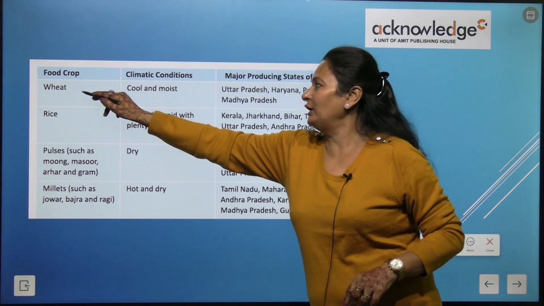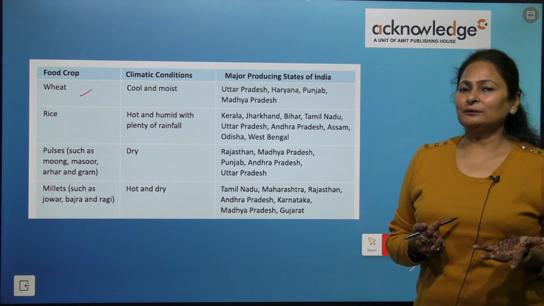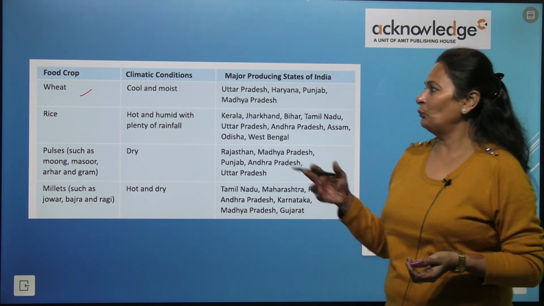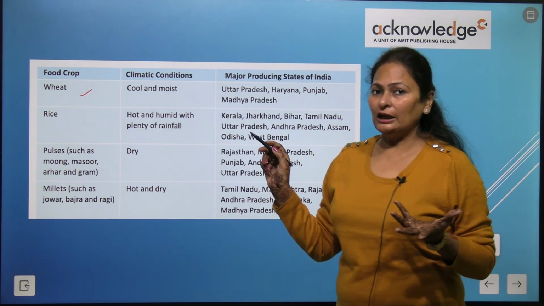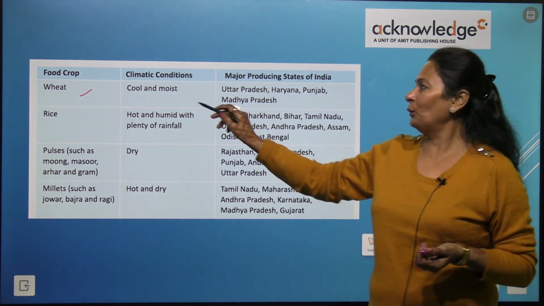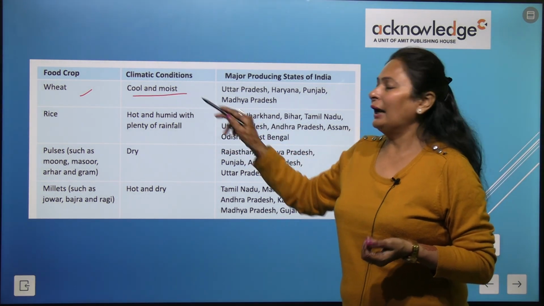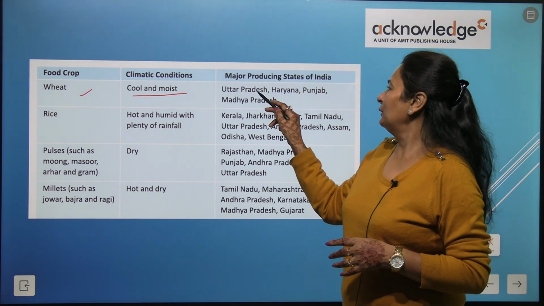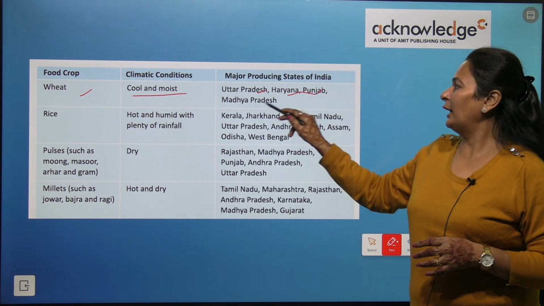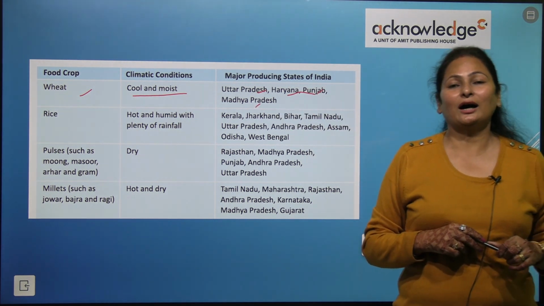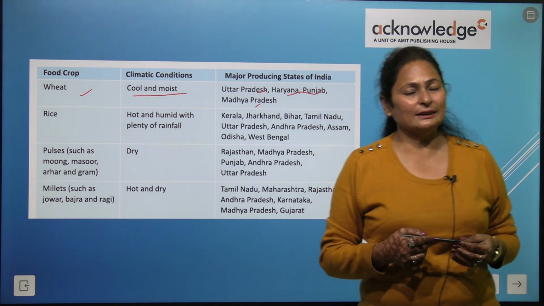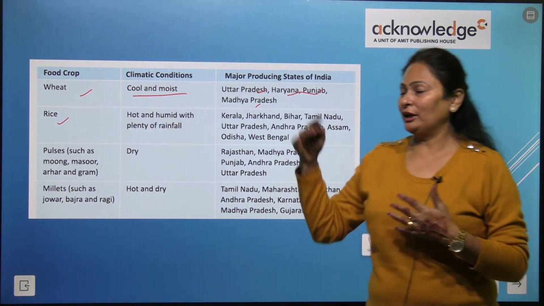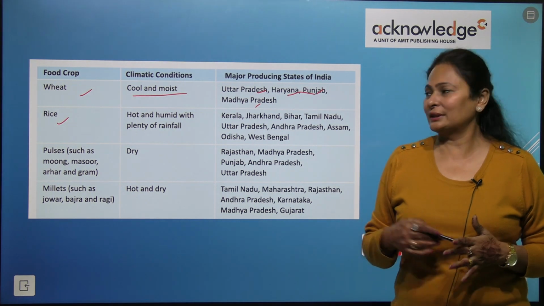First is wheat. Wheat is the staple food for North India. Wheat grows in cool and moist climatic conditions. Uttar Pradesh, Haryana, Punjab and Madhya Pradesh are the states where wheat is grown. Next is rice. We are talking about food crops, kids.